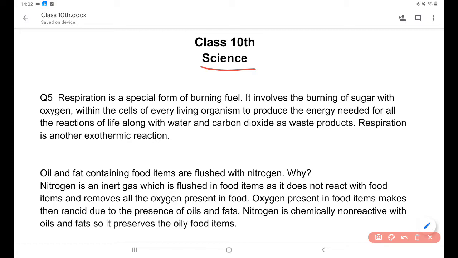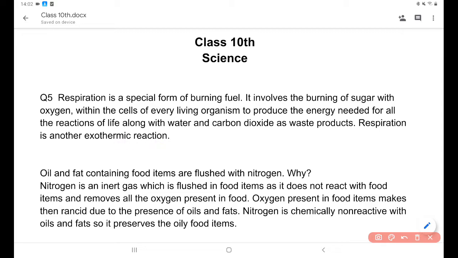में से रेस्पिरेशन कौन सी रिएक्शन होती है। तो यहाँ पर हम देखते हैं, the respiration is a special form of the burning of fuel. It involves the burning of the sugar with the oxygen within the cell, and every living organism produces the energy needed for all the reactions of life, along with water and carbon dioxide as the waste products. This is respiration, an exothermic reaction. So the respiration is an exothermic reaction.